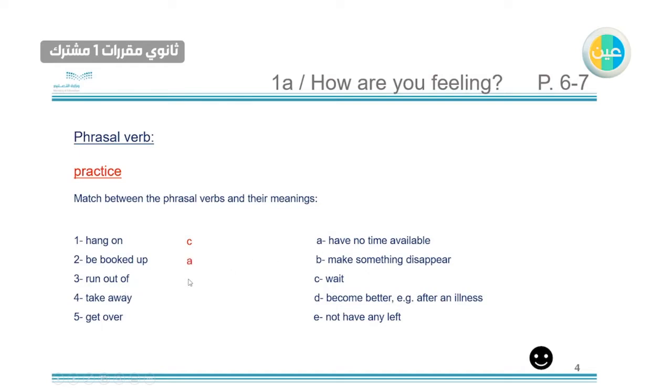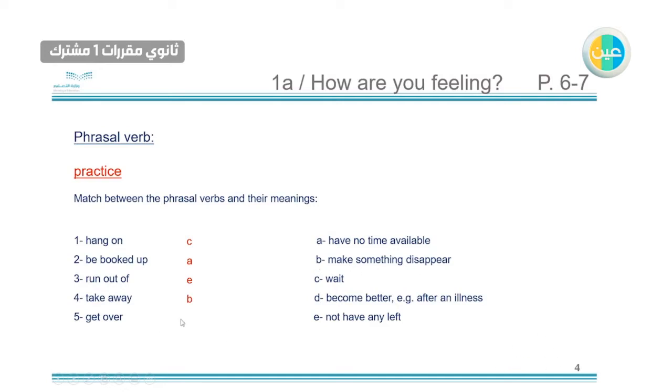Run out of, we already had it. Take away, when you want to take away something, like you want it to disappear. For example, this smiley face, when I want to take it away, it will just disappear. So B, make something disappear, like the smiley face.